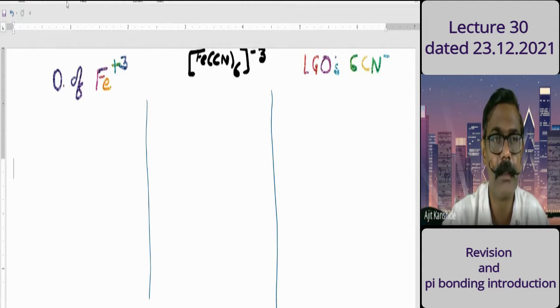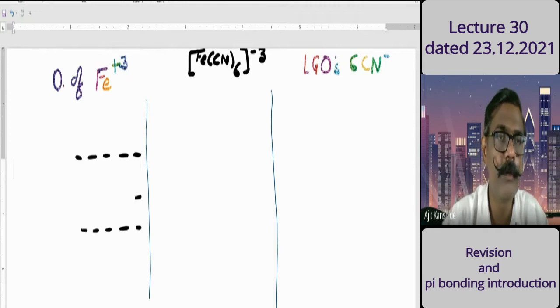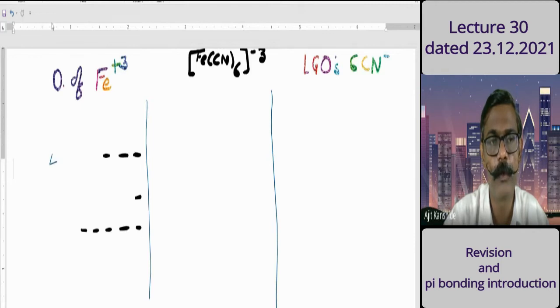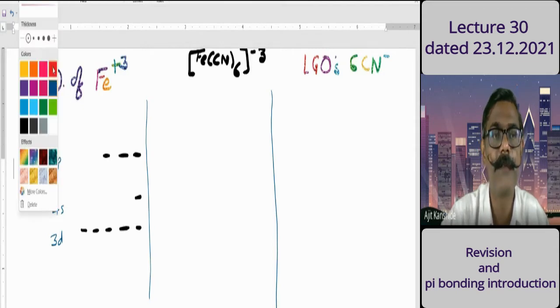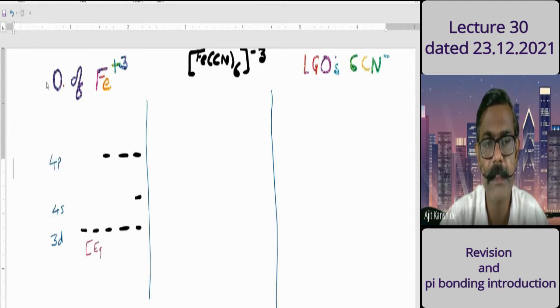So let me represent the orbitals. First the d orbitals, 1, 2, 3, 4, and 5. Then the s orbital, then the p orbitals, 3 of them, so 4p orbitals I represent. Labeling: it is the 4p level, the 4s level, and the 3d level. The 3d orbitals are divided into 2 parts, eg and t2g. The 4s orbital label is a1g, and the 4p orbital label is t1u.